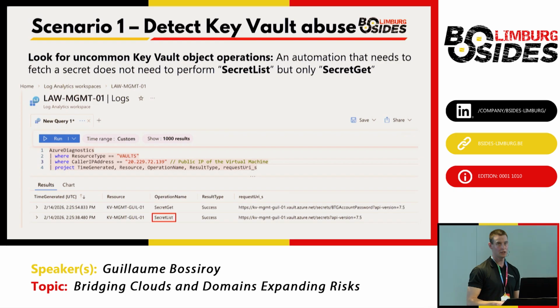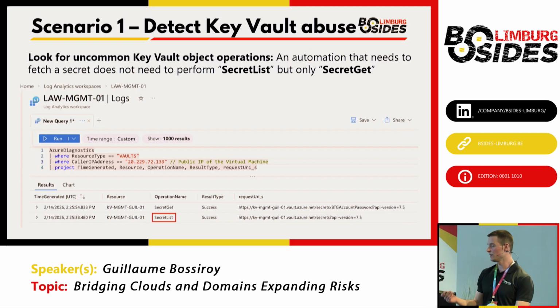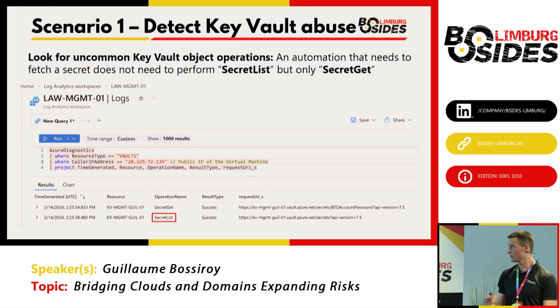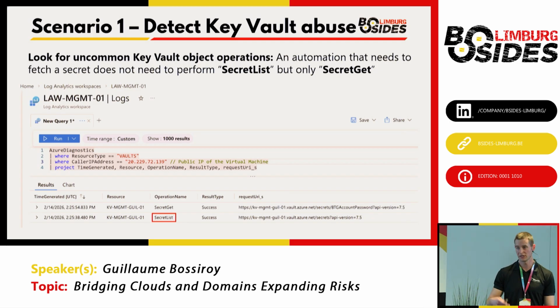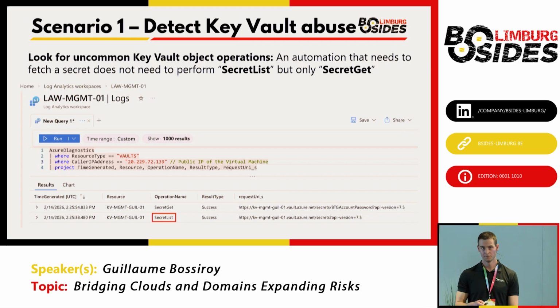So first, look for uncommon Key Vault operations or any other operations. Here we see that secret list has been performed, while if an automation knows which secret to access, it probably does not need to do secret list, but only secret get. So that secret list can be seen as suspicious and then trigger some alerting.